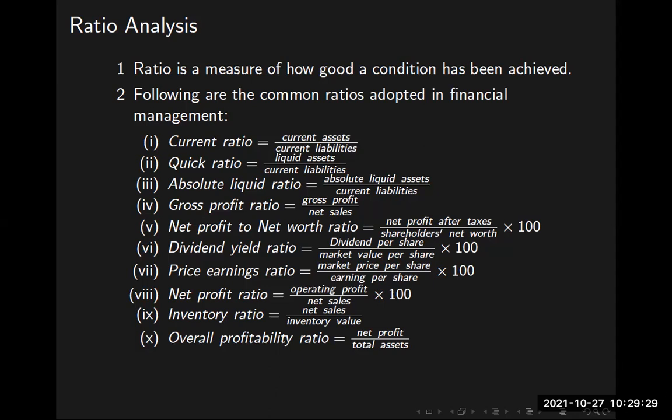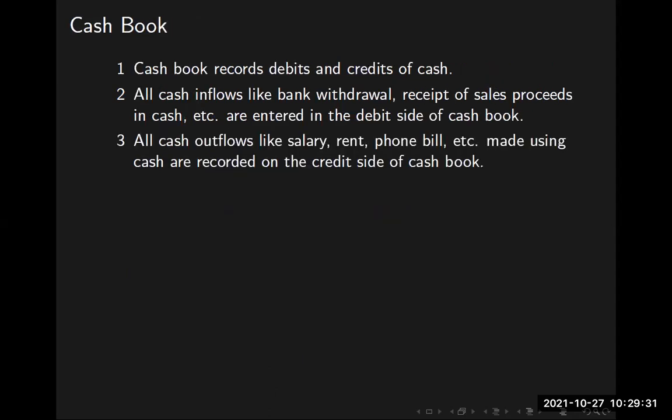Okay, done. Then we have got two things. One is cash flow. We have two columns, two sides. One is for debit, other one is for credit. We record all the income, all the inflow of money on the debit side, all the outflow of money on the credit side. Okay.